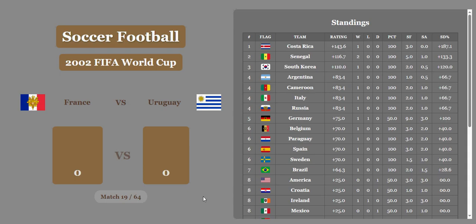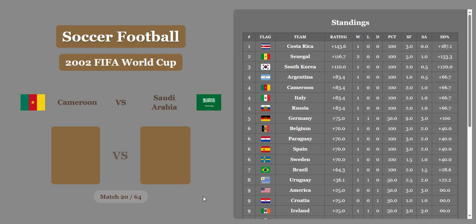France versus Uruguay, 0-0. Uruguay's going to easily get the win here. They're going to get a whole goal. And Uruguay will be in top 10 at 8th place now with a rating of 36.1. Significantly behind Brazil, but just barely above America right there.